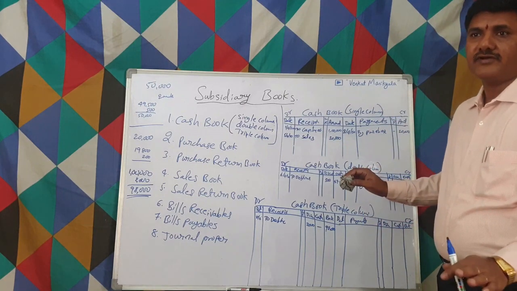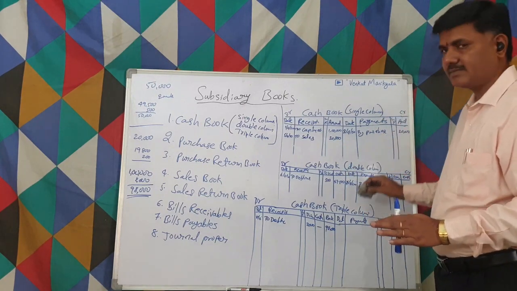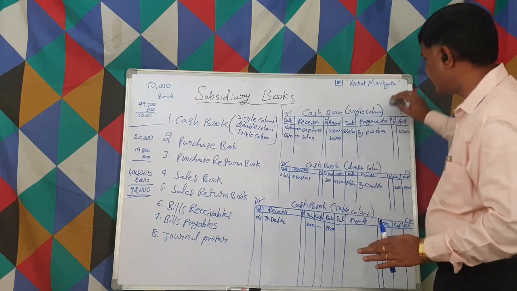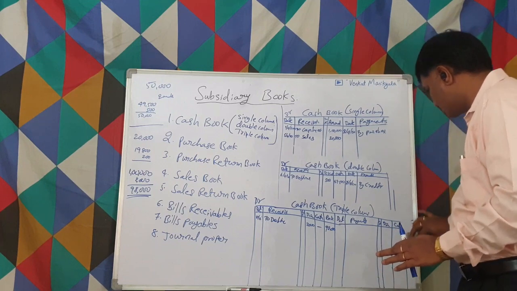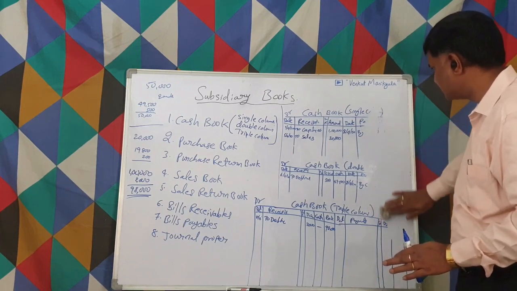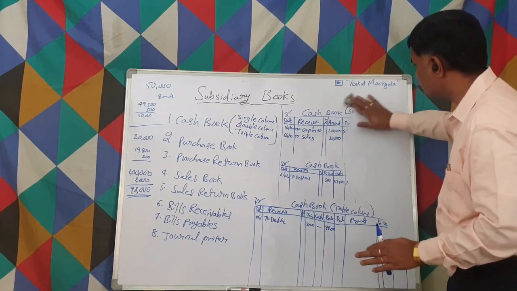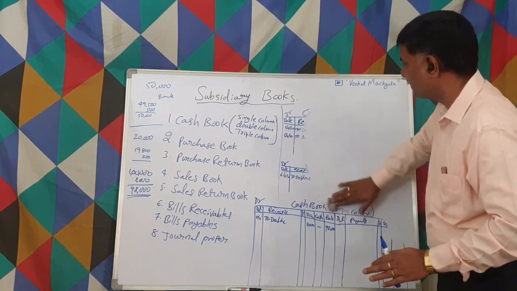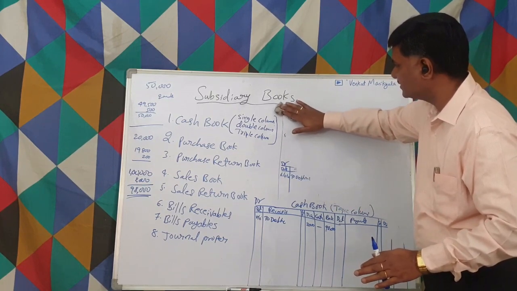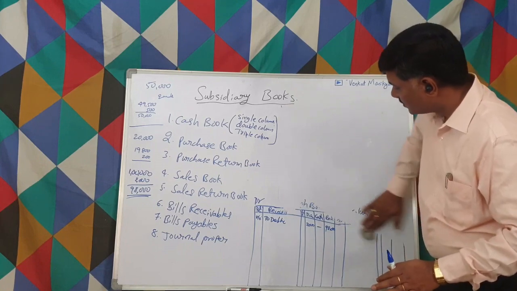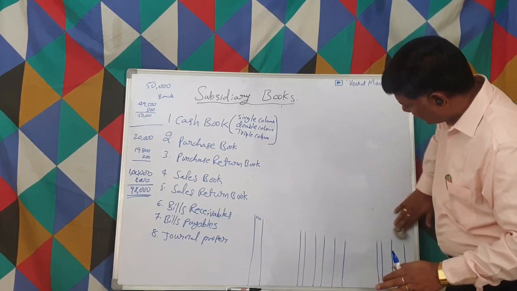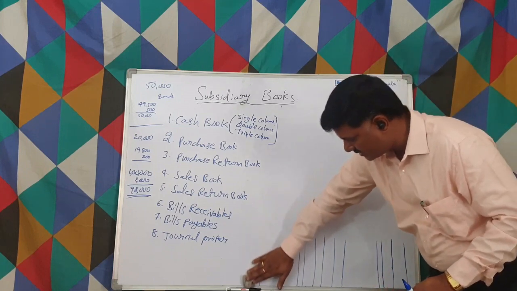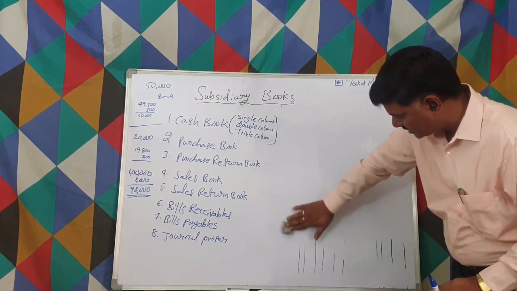In the exam we find these separate 3 cash books, and the other one is the petty cash book. The petty cash book means we are not writing all cash transactions there. That is a separate lesson, and a separate question we get. So the petty cash book is a cash book for the petty expenses, not for all expenses and incomes.